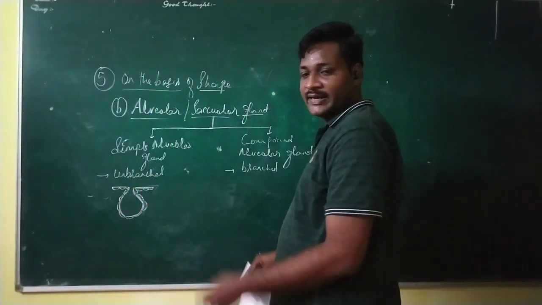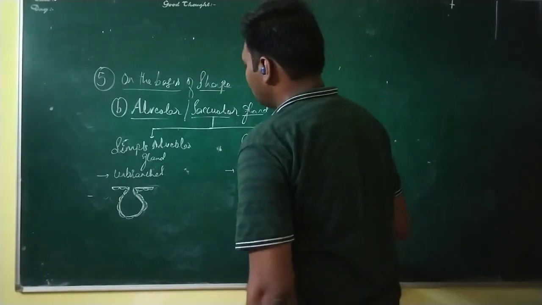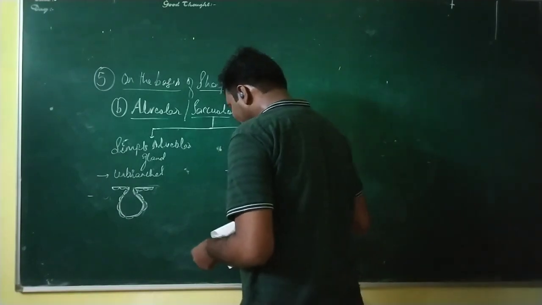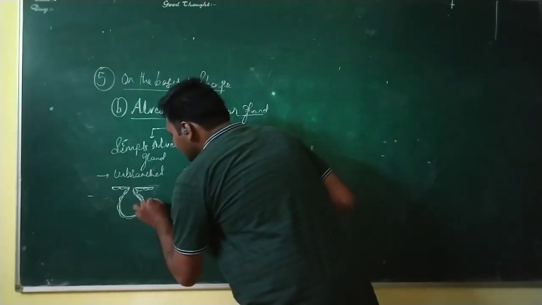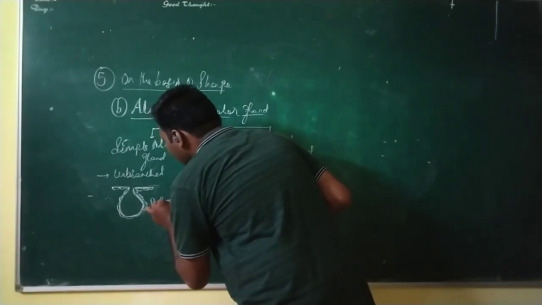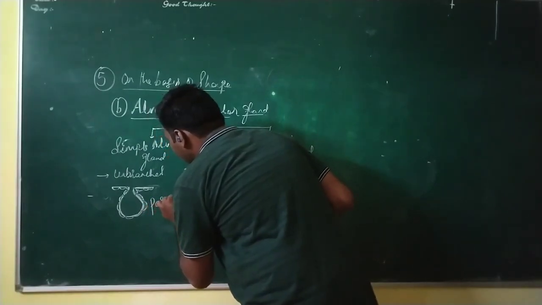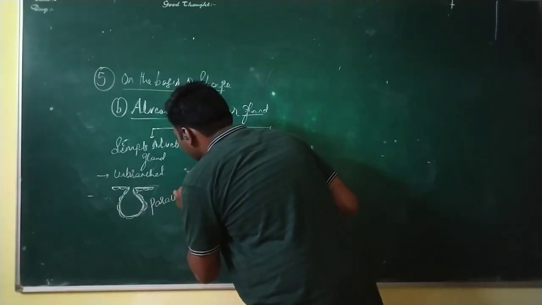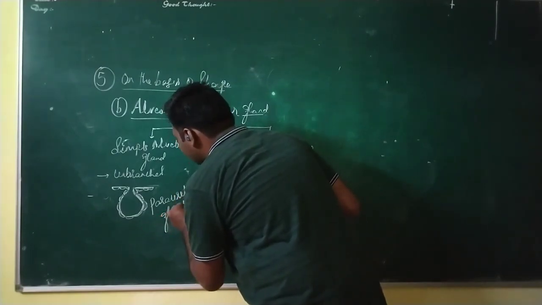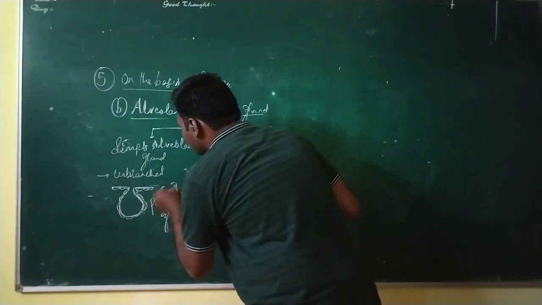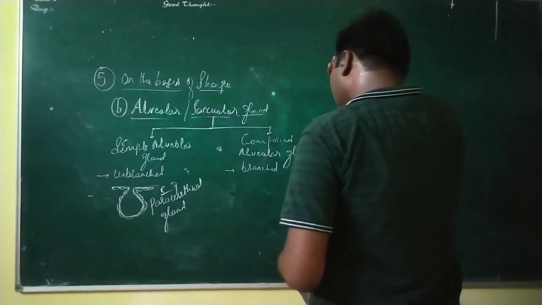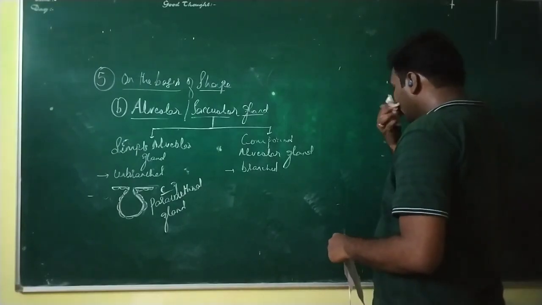Such a structure can be seen in case of simple alveolar gland or unbranched type of gland. And where exactly are these type of glands seen? These are seen in paraurethral glands. That is the example, the paraurethral gland.